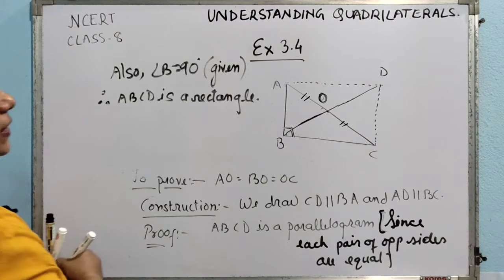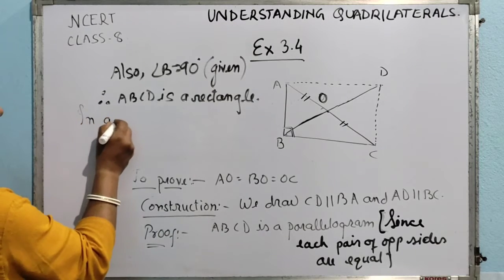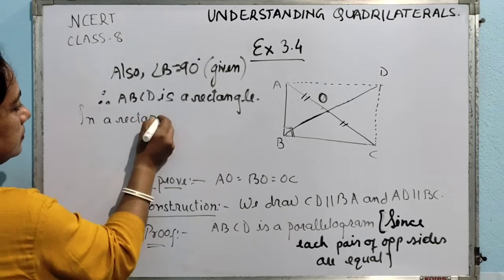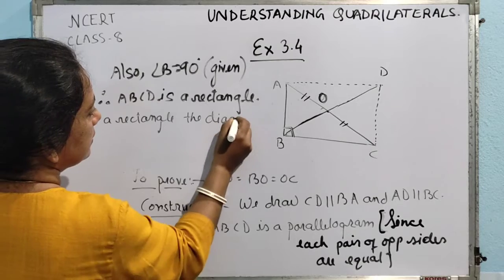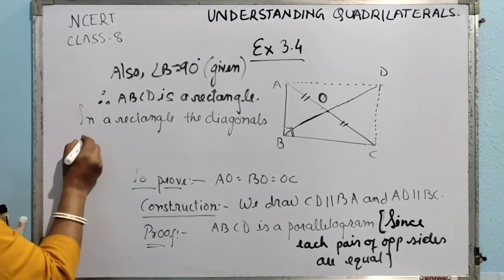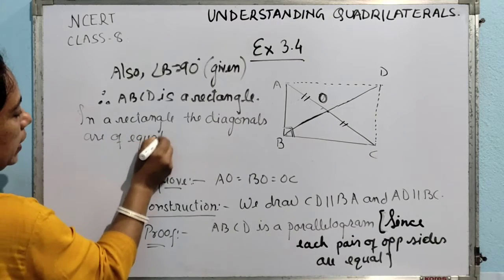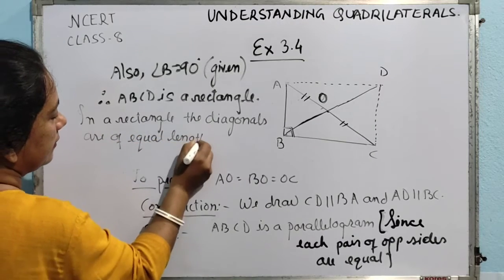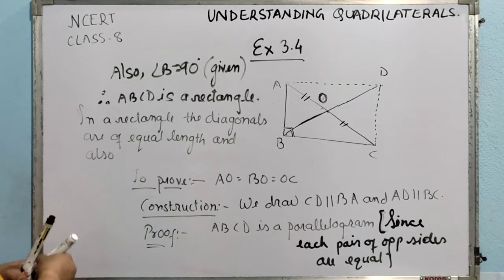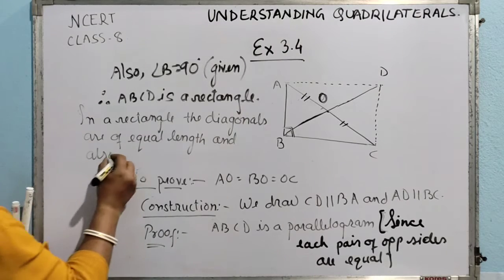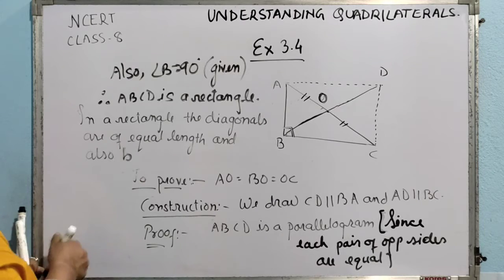Now, in case of a rectangle, we can say that in a rectangle, the diagonals are of equal length and also bisect each other.